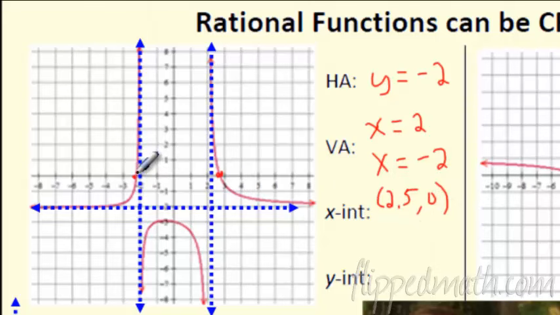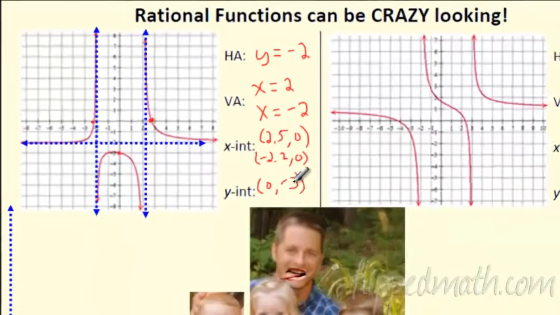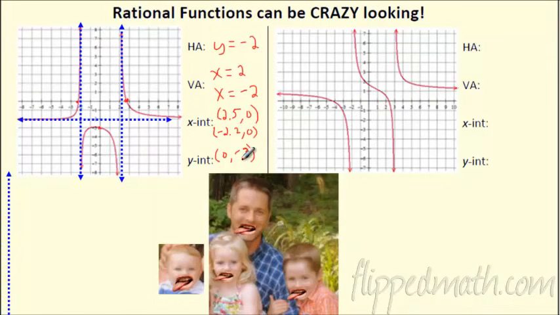And then looking over here, that looks like, what, -2.2? I don't know. You can be off a little bit. We're just estimating. Again, comma 0. I'm just guessing where these cross. And then is there a y-intercept? Sure, here's the y-intercept, and that one looks pretty good. It crosses at -3. So I'm going to give you some graphs and ask you to recognize all these parts of these graphs. We just talked about asymptotes, and now we're adding the intercepts in there. So hopefully we can do all of that.